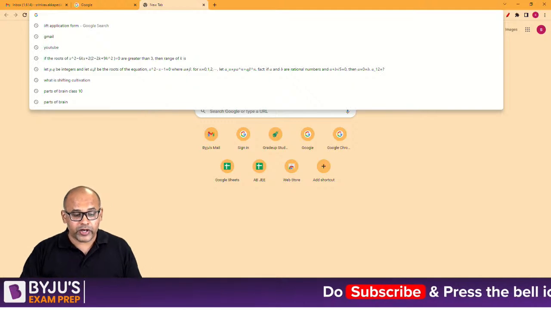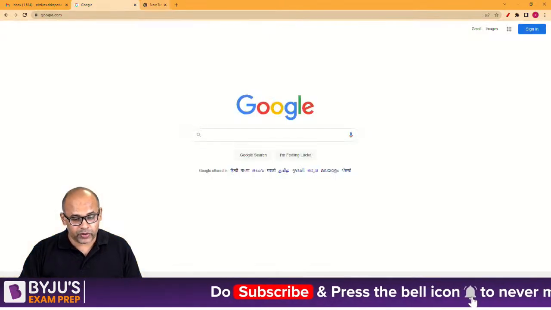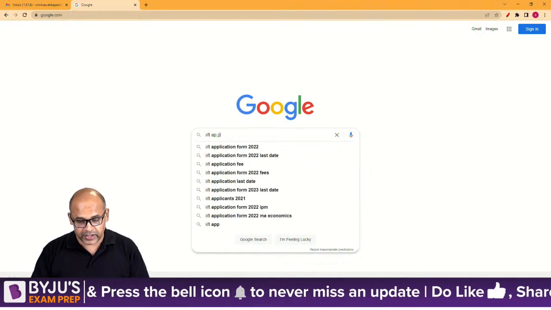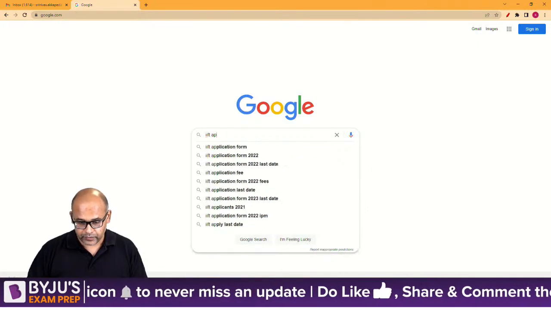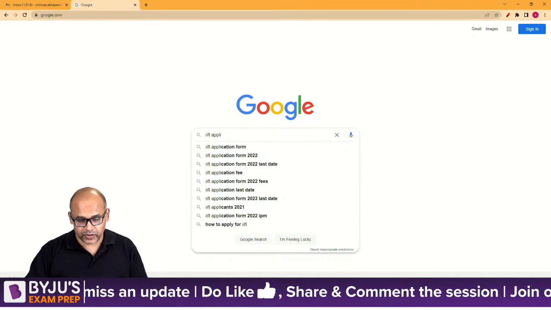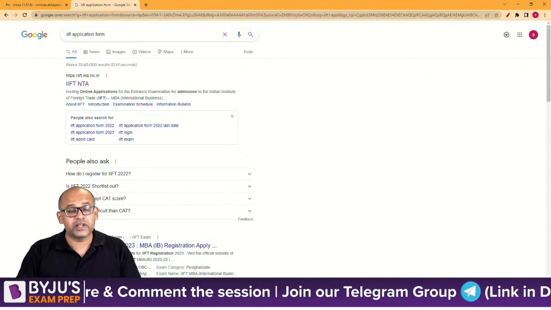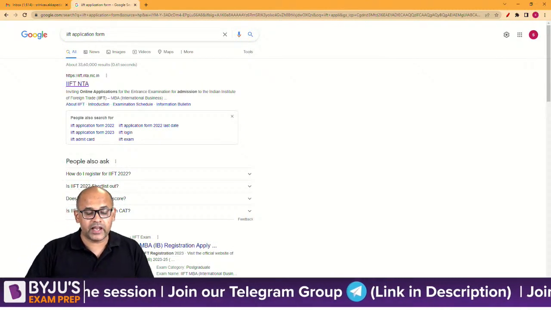So if you don't know where to go, first thing you can do is simply go to Google, type very simply IIFT application form. So you can already see that there are enough people searching for it. It has already come up. So you'll get the first search result, which is IIFT NTA.